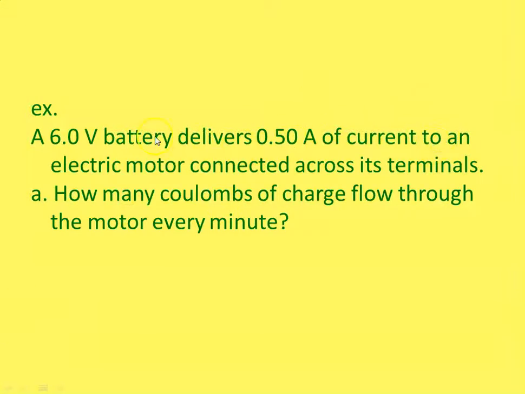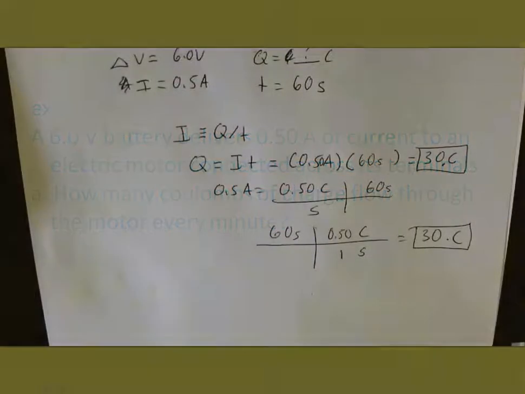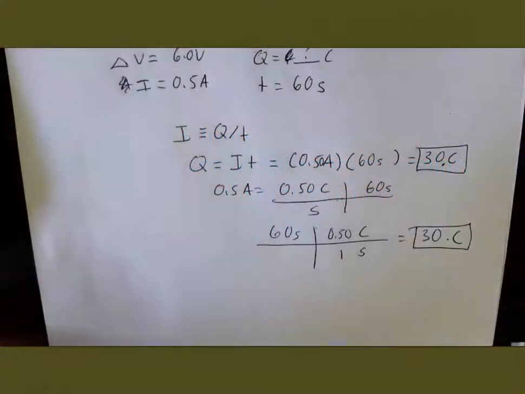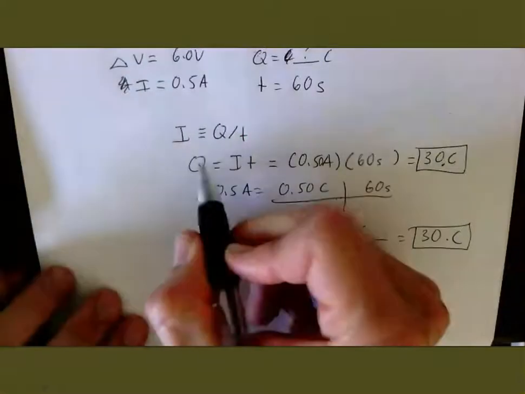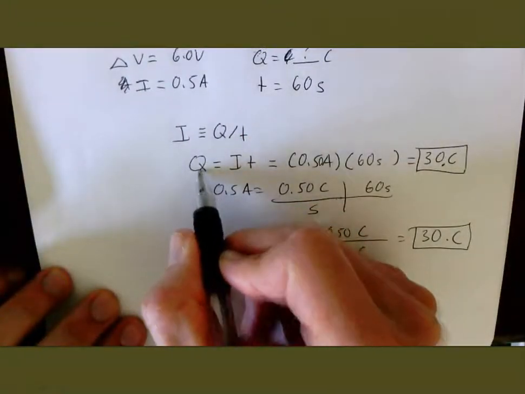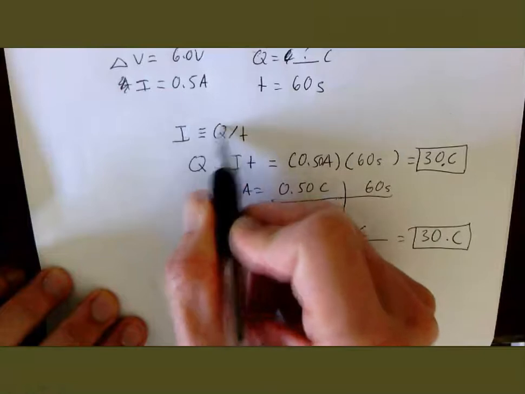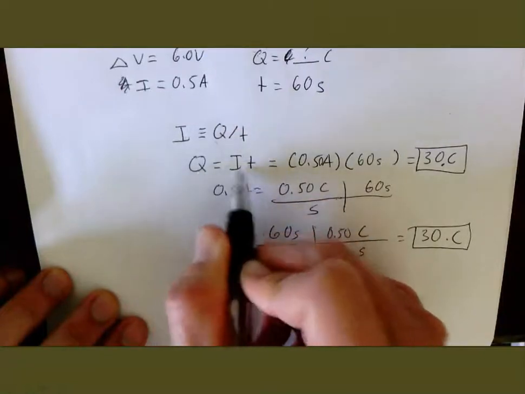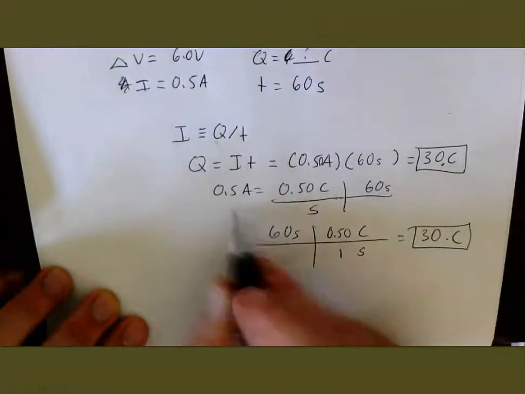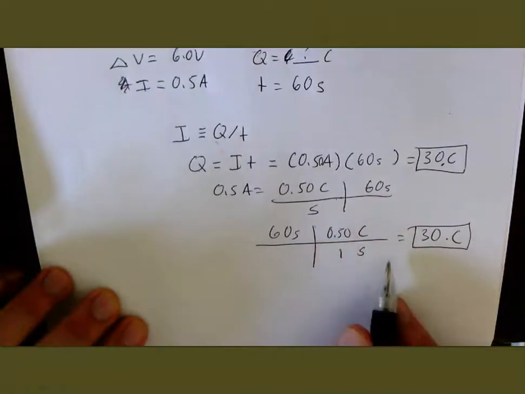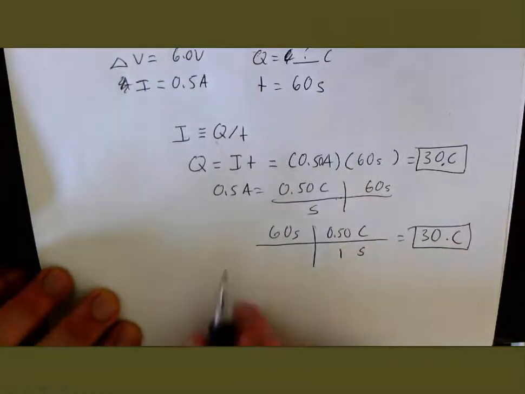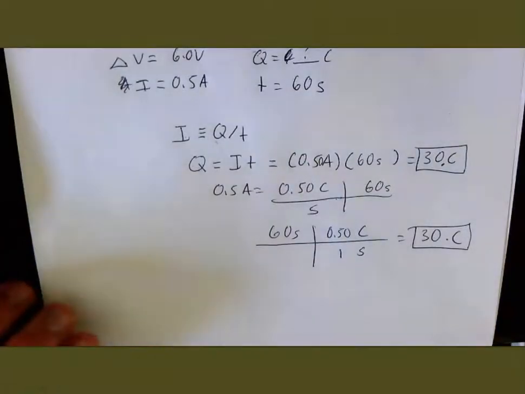Oh man, I don't think I ever switched it for you, did I? Rats. Well, sorry. Okay, so I is defined as Q over T. Q is I times T, so 30 coulombs. You could have also used a table to solve it this time if you know that amps are coulombs per second.